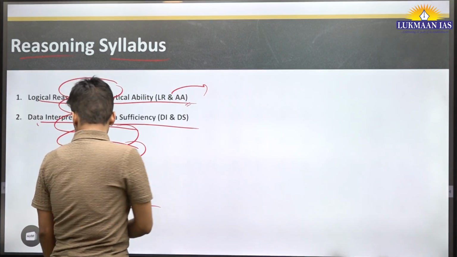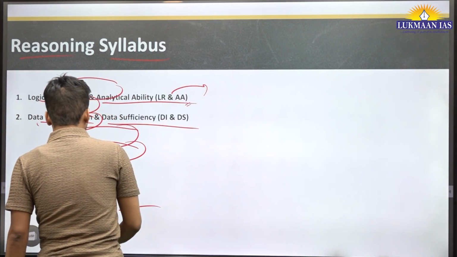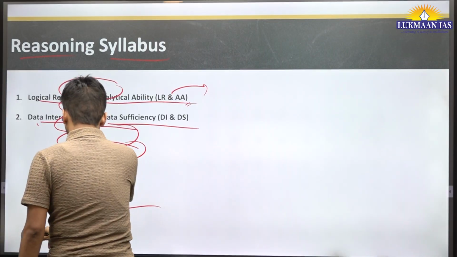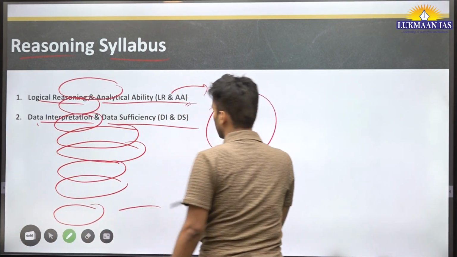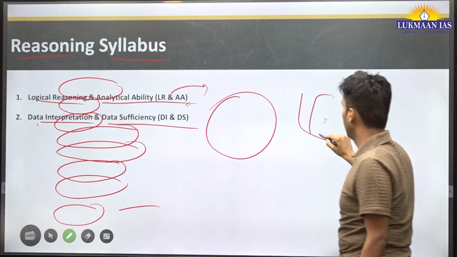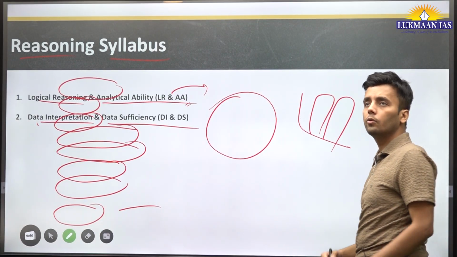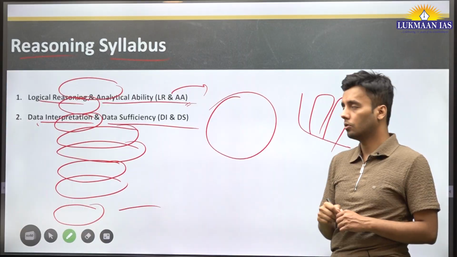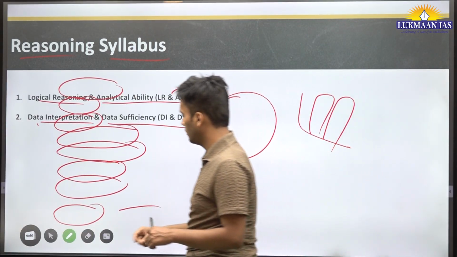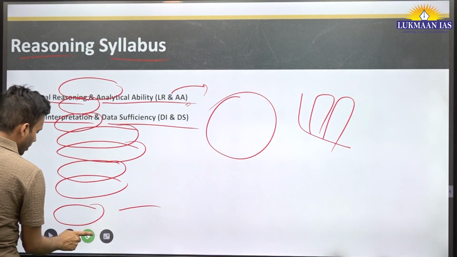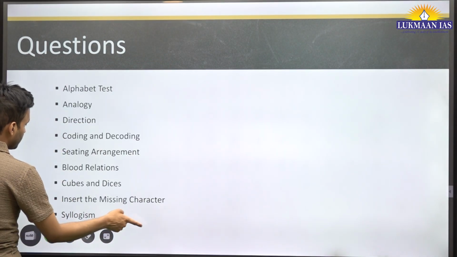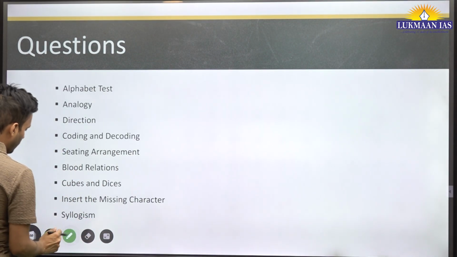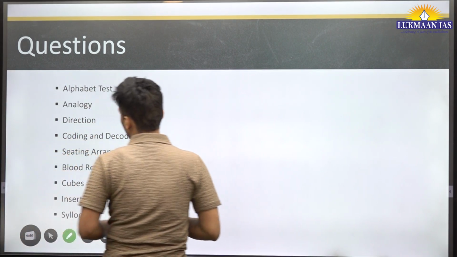Data interpretation. In this section, you will be given a kind of pie chart or a bar graph, and you need to deduce the answer based on this. So, these are the two broad areas where questions are asked from in reasoning. So, let's see one by one.